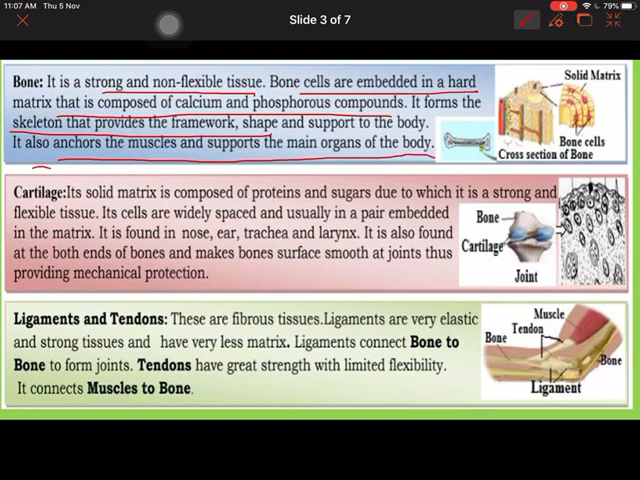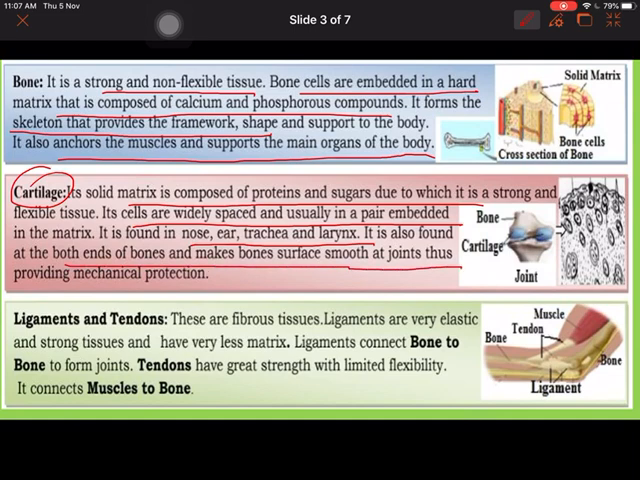Next is cartilage. It is a solid matrix composed of protein and sugar, due to which it is a strong and flexible tissue. Its cells are widely spaced and usually in pairs, embedded in the matrix. It is found in the nose, ear, trachea and larynx. It is also found at both the ends of the bones and makes the bone surface smooth at joints, thus providing mechanical protection. Then come the ligaments and tendons.